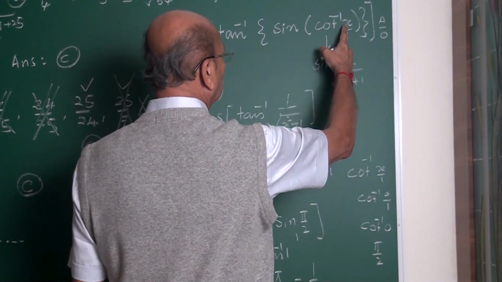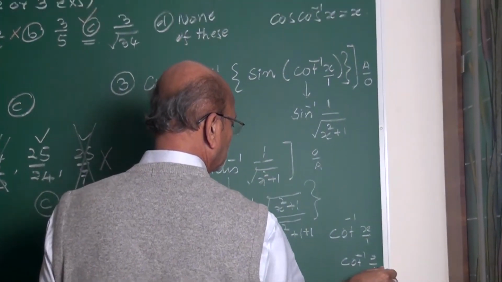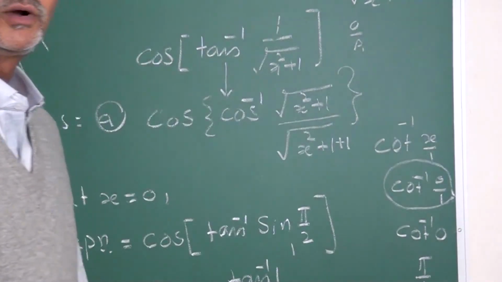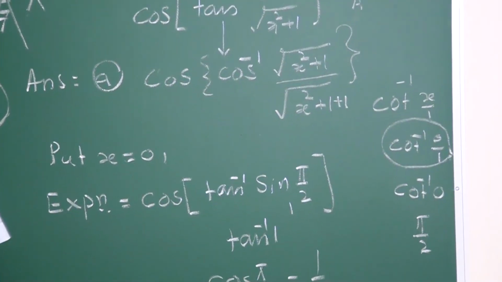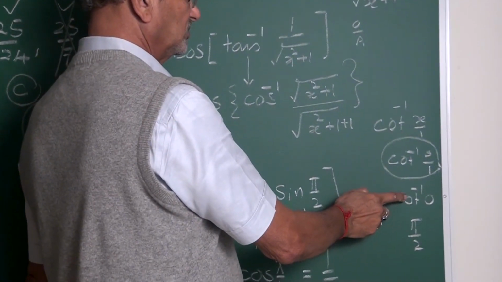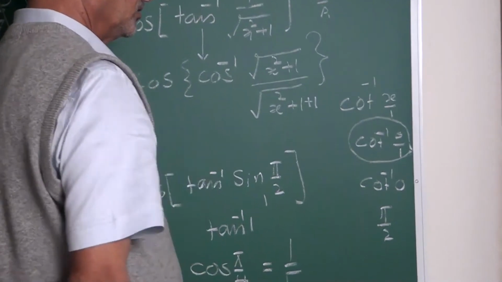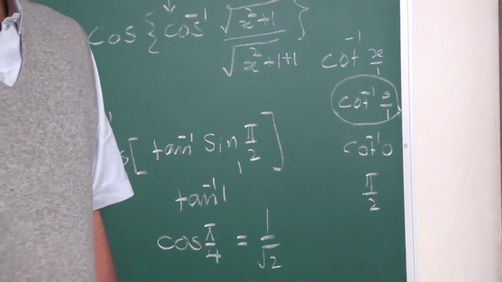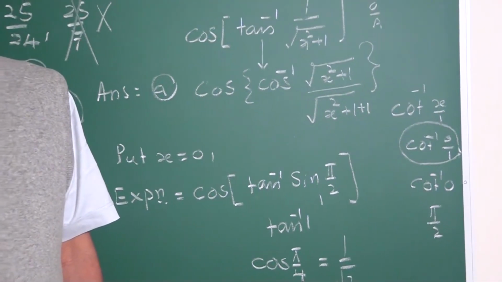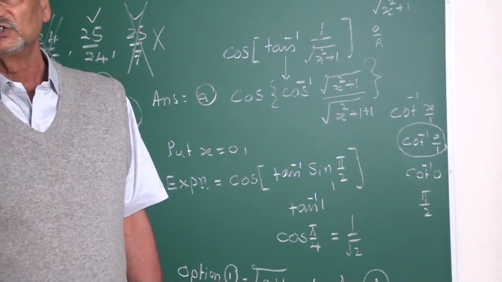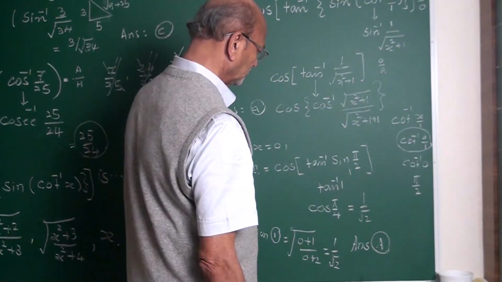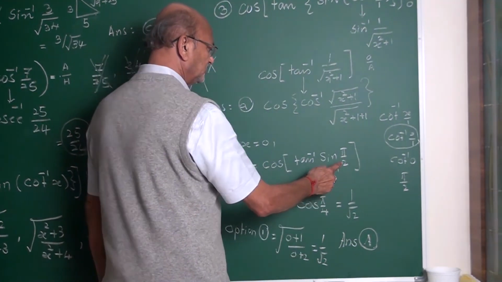What is this, my friend? Cot inverse 0. What is cot inverse 0? It is 90 degrees. Why? Cot 90 is 0. Tan 90 is infinite. Cot 90 is 0. Yes, my friend, this is pi by 2.